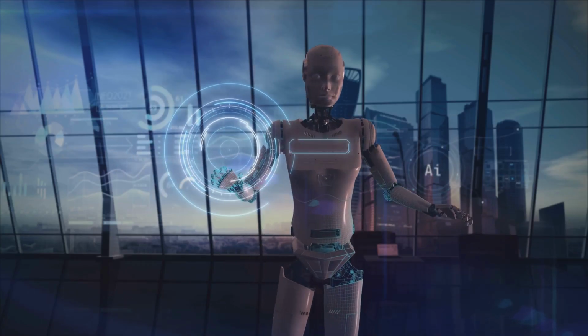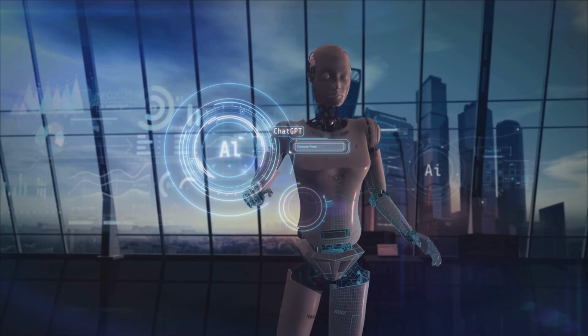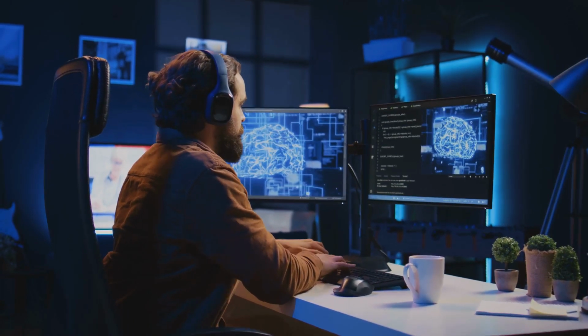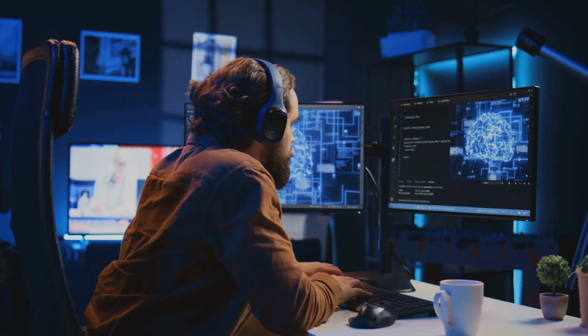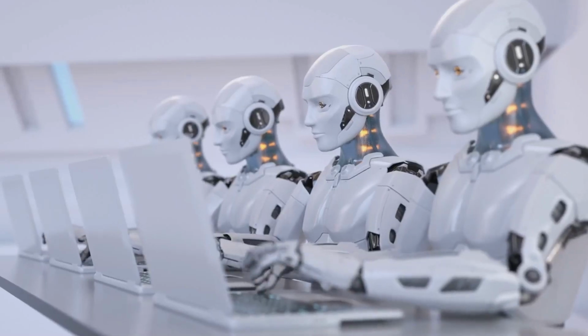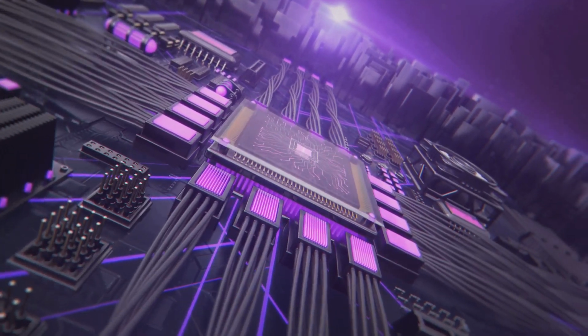DeepSeek AI is definitely an exciting new player in the world of AI. They're bringing some fresh ideas to the table, and it'll be interesting to see how they continue to develop and evolve their technology in the years to come. The AI landscape is constantly shifting, and it's anyone's game right now. One thing's for sure, things are about to get very interesting.